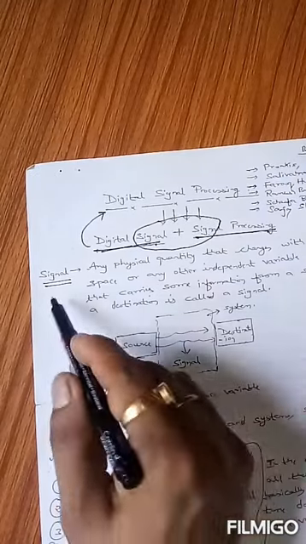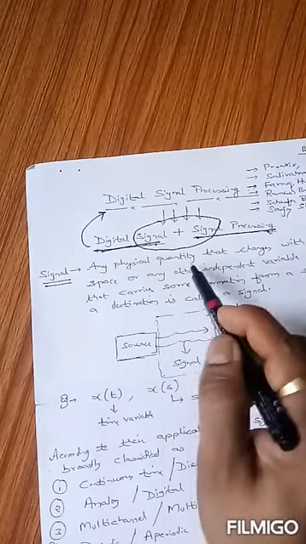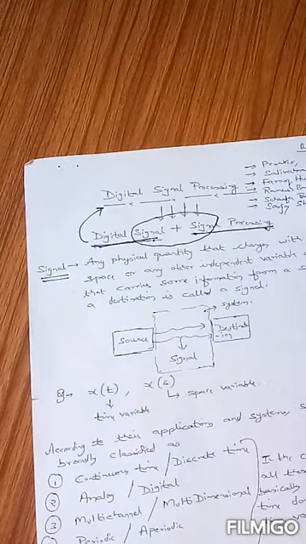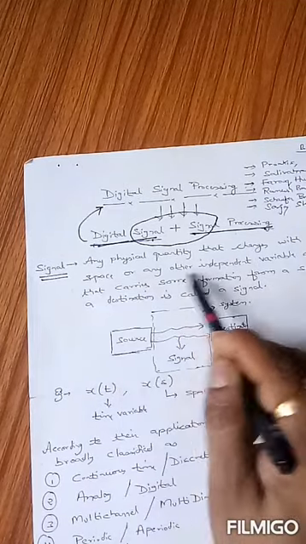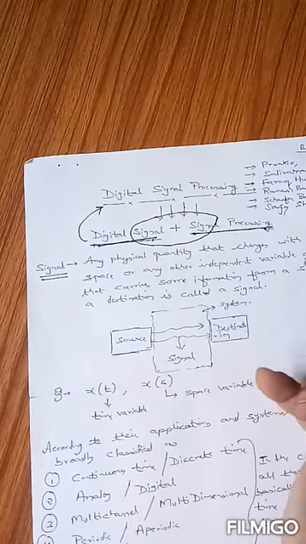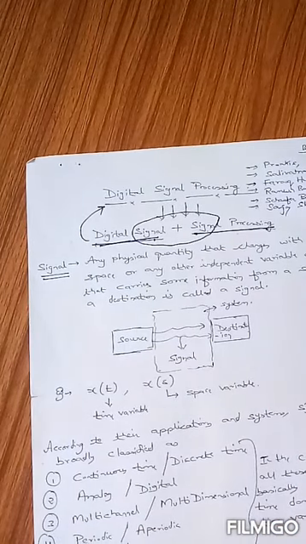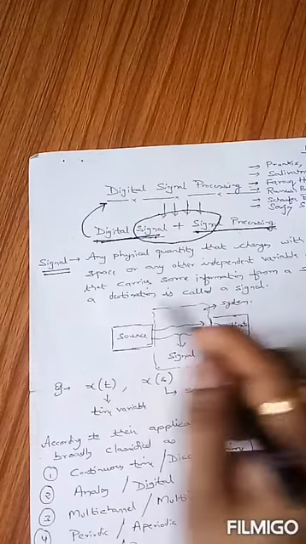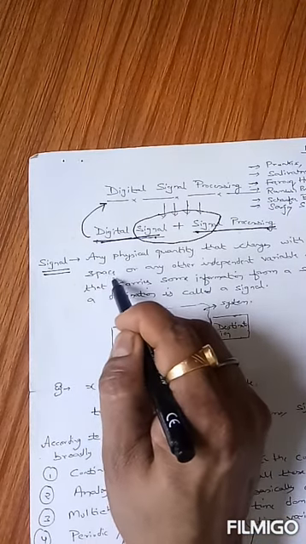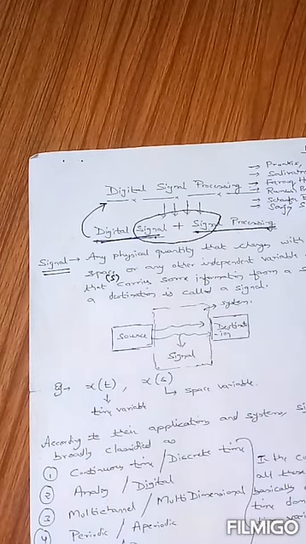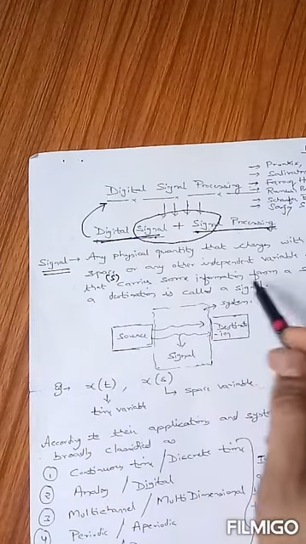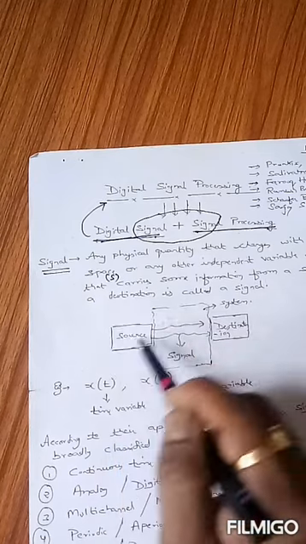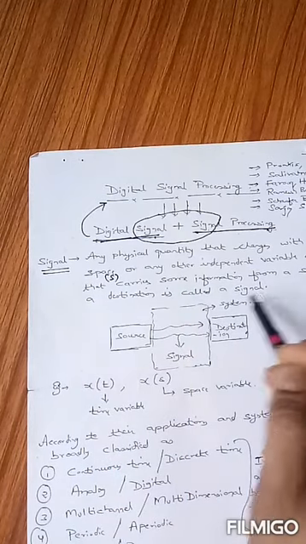Mathematically, we have defined signal like this: any physical quantity that changes with time, that is t or n, I will let you know what is t and n, that changes with space, that is s, or any other independent variable, and that carries some information from a source to a destination is known as a signal.